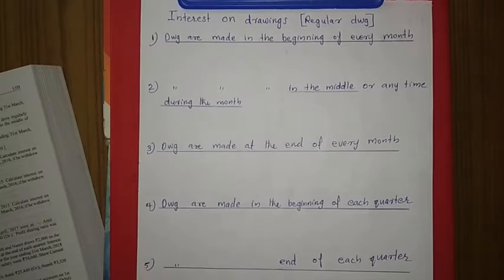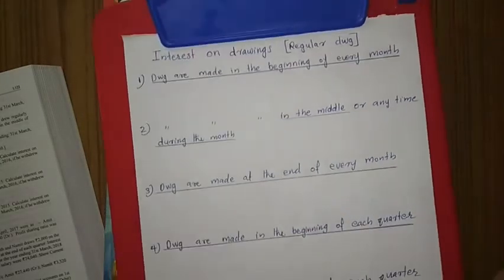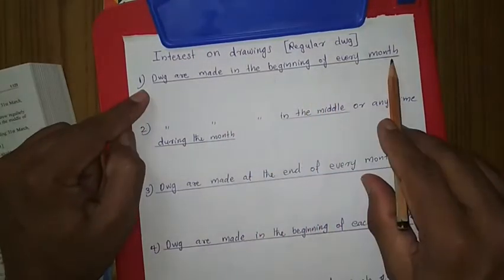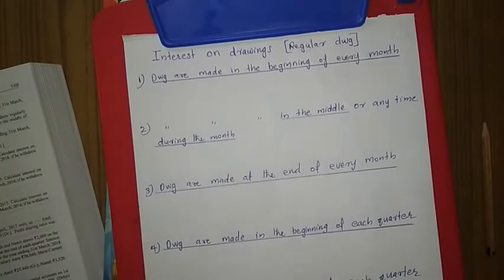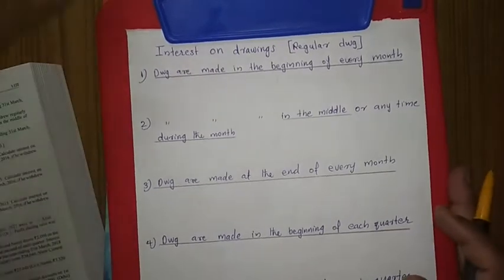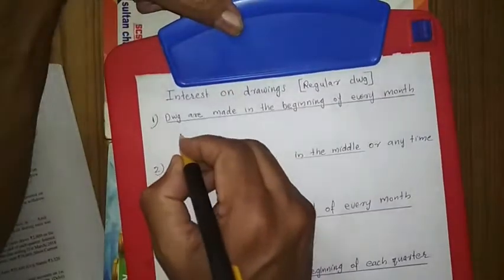First case we can see, I have written here: drawings are made in the beginning of every month. A fixed amount the partners are withdrawing at the beginning of every month. So here the formula I am writing, you listen to that one. The formula will be: what is the drawing per month?